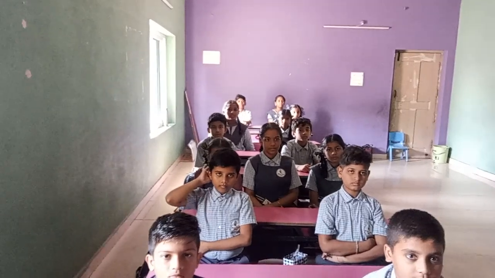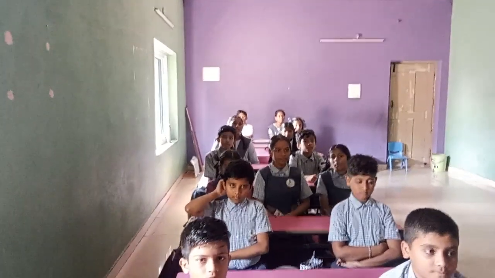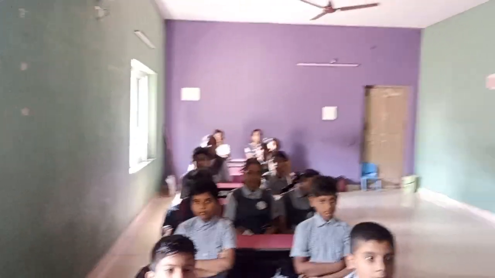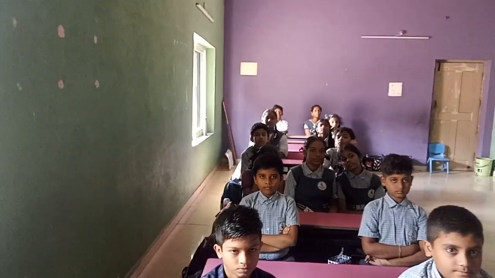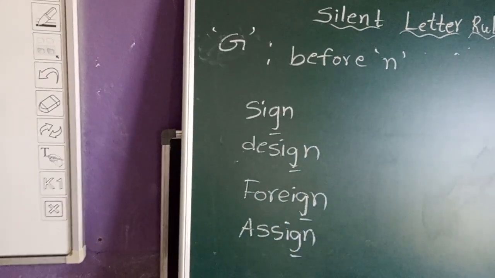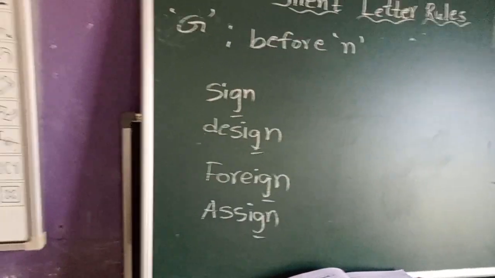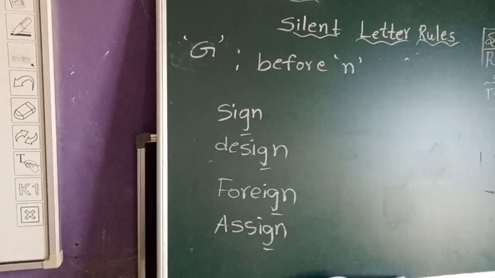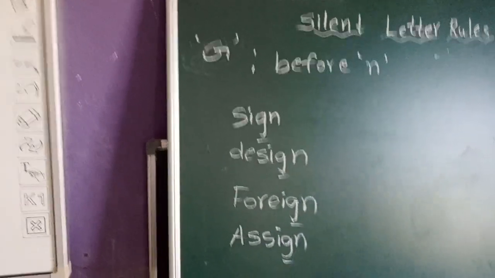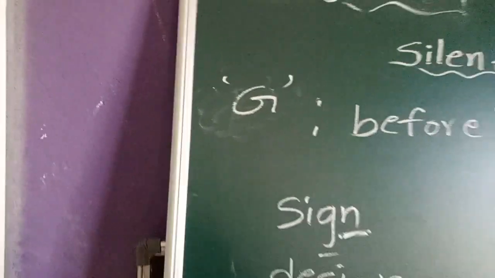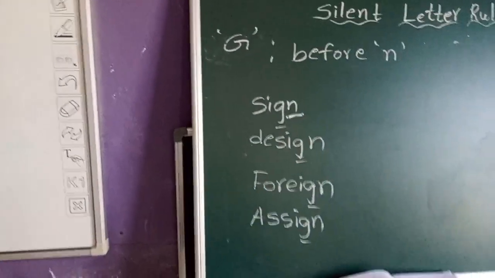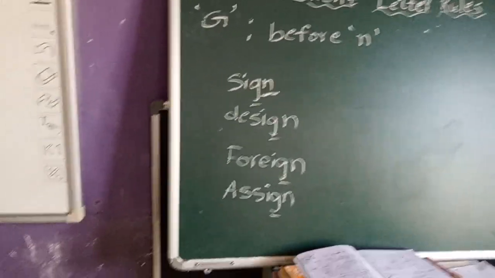G is silent when it comes before the letter N. So here I wrote some examples. If you see the examples, you will come to know automatically. Sign, design, foreign, assign. We are not saying g-n in these words. How should we pronounce? G should be silent if it comes before the letter N. Sign, design, foreign, assign, like this.